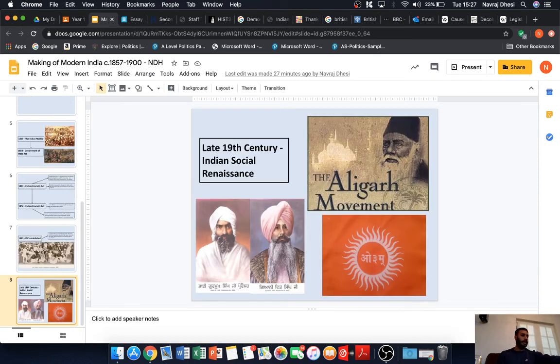Right. In the late 19th century, we've also got the Indian social renaissance, and this is really, really important. As a result of the introduction of British modernization and westernization in India, religious communities, primarily the Hindus, Muslims, and the Sikhs, realized that they needed to embark on a program of religious revivalism.